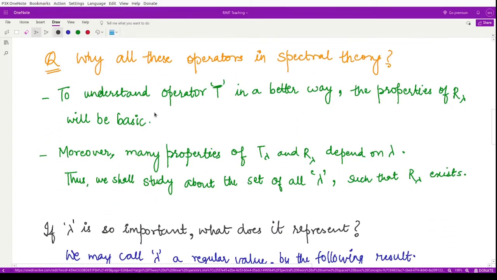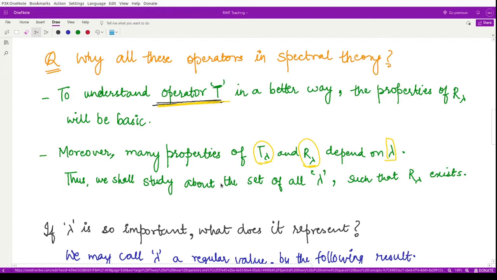So next question is, why are all these operators in the spectral theory required? They are required because in order to have an understanding about the operator T, we must know about various properties which this operator T exhibits, so that we may understand the operator T in a much better way. And moreover, many properties of T lambda and R lambda depend upon lambda, where lambda is a complex number.